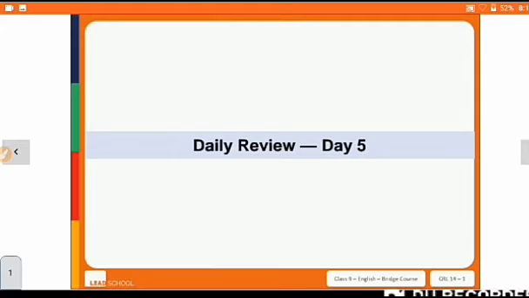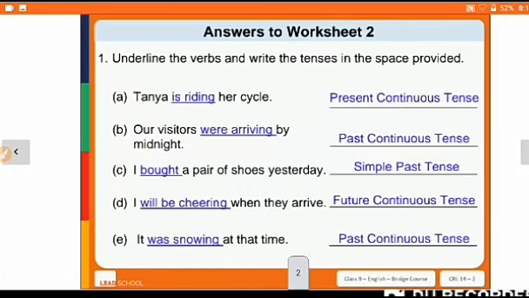Okay, so in our last lecture we had completed our continuous tense, right? So from today onwards we are moving with that solved worksheet. Okay, so here we have the answers of second worksheet. So the first question: underline the verbs and write the tenses in the space provided. So the first, that is Tanya dash her cycle, right?